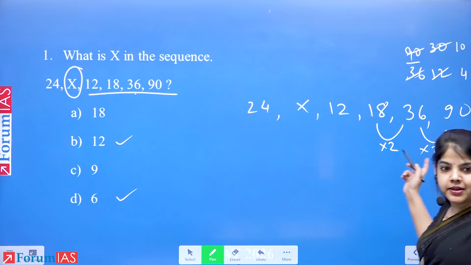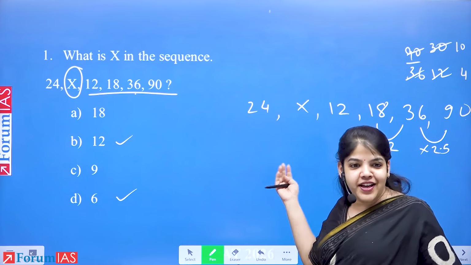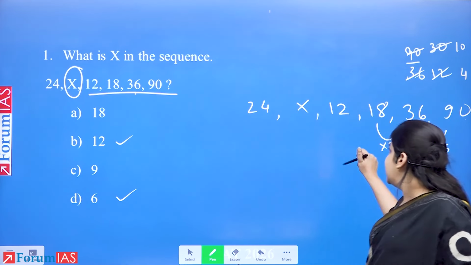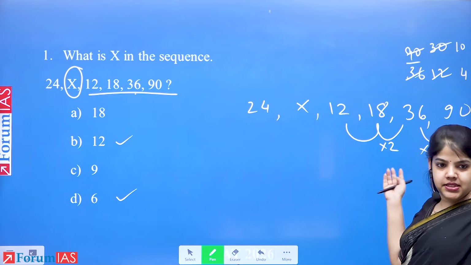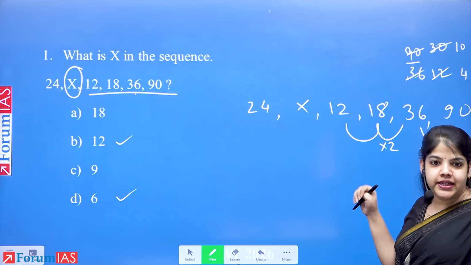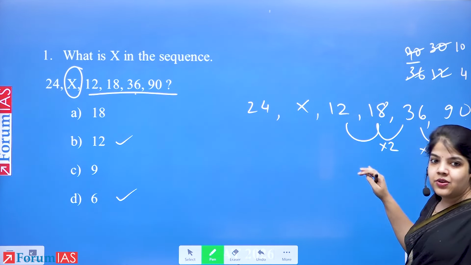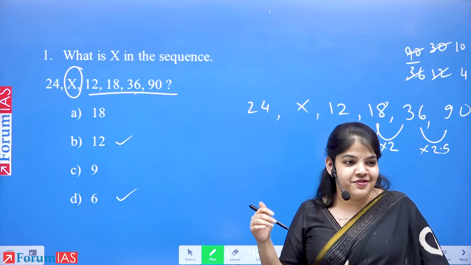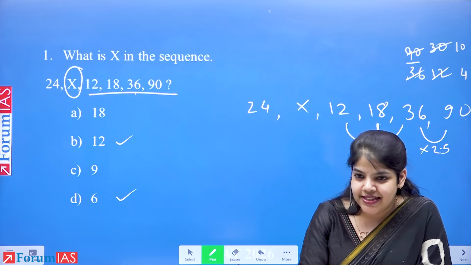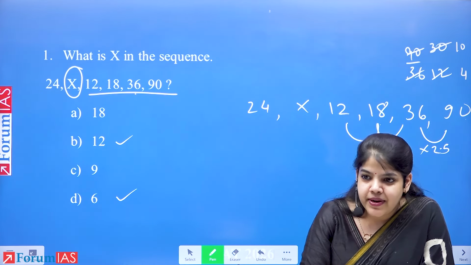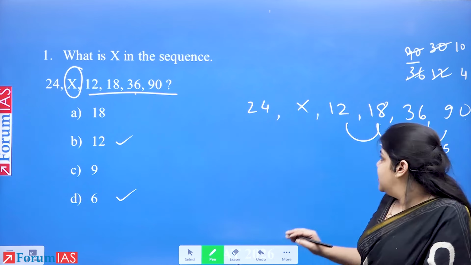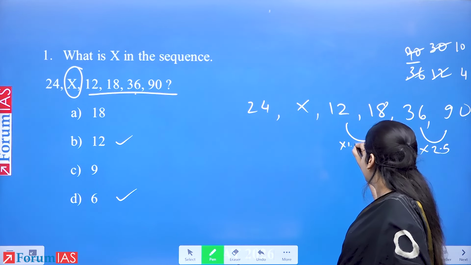It seems to be forming a pattern: into 2, into 2.5. So it could be that going backward it is reduced by 0.5 from 2. Yes. So 12 and 18, how are they linked? 12 into 1.5. 12 plus 6. So this was 12 into 1.5.